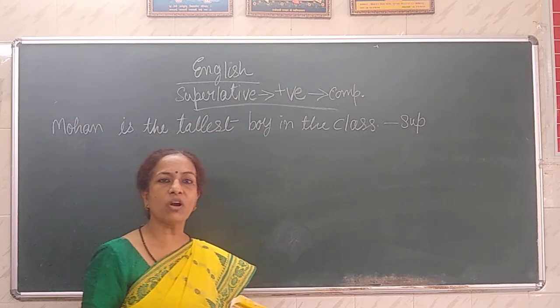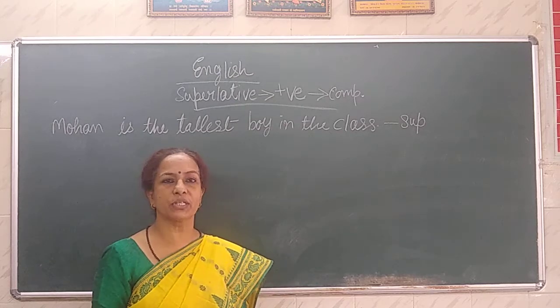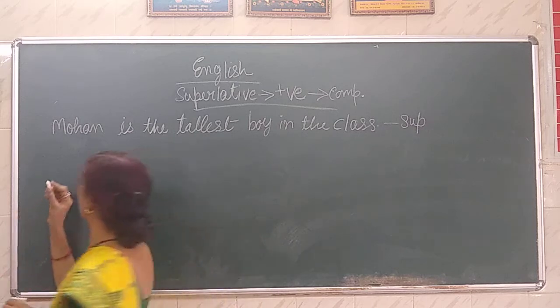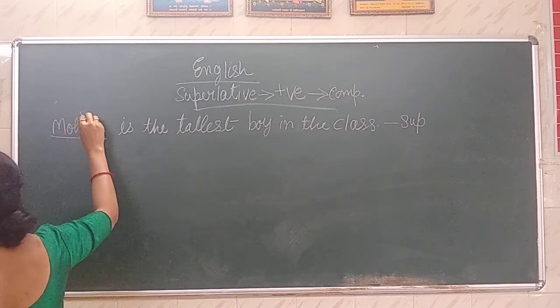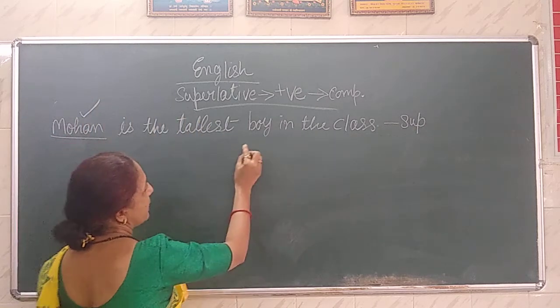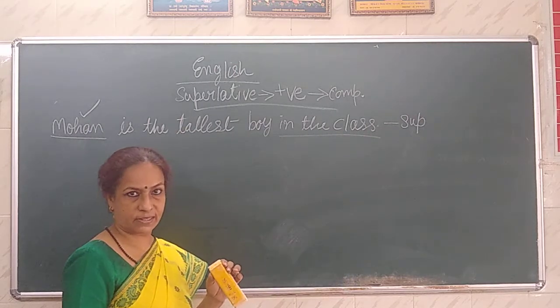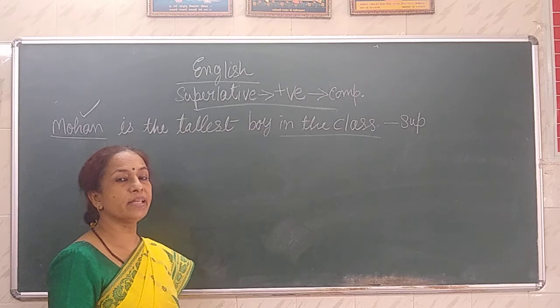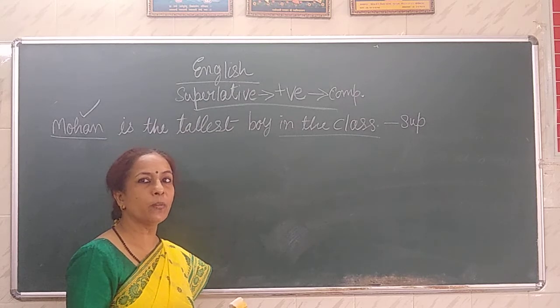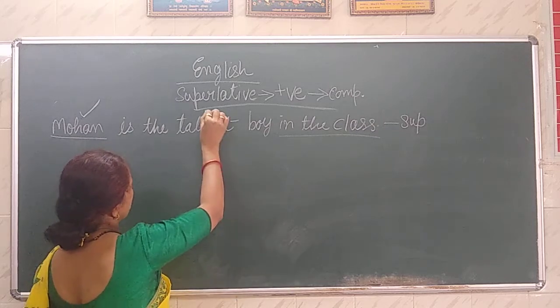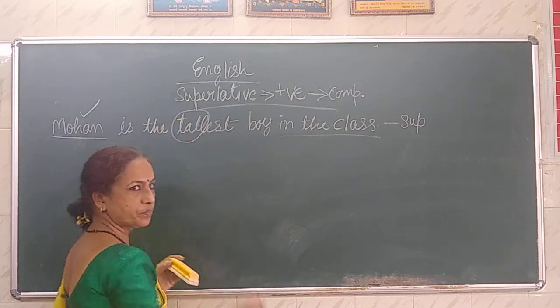And degrees are what? Degrees are comparison. Here the comparison is between whom? Here the comparison is between Mohan as well as the other boys in the class. And degrees are centered around, I told you, adjectives. So, what is the adjective used here? That is tall.